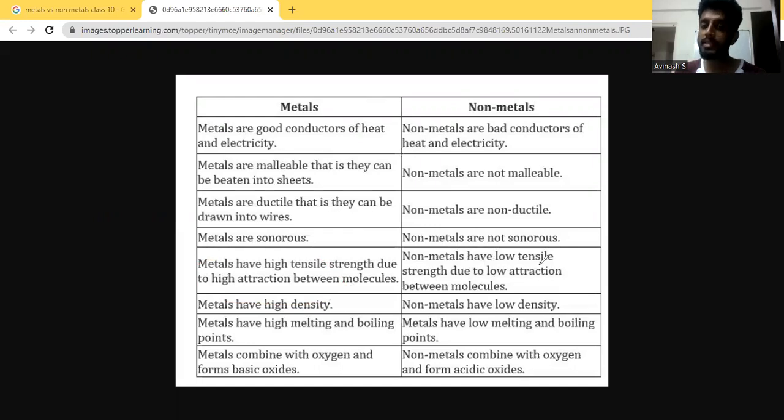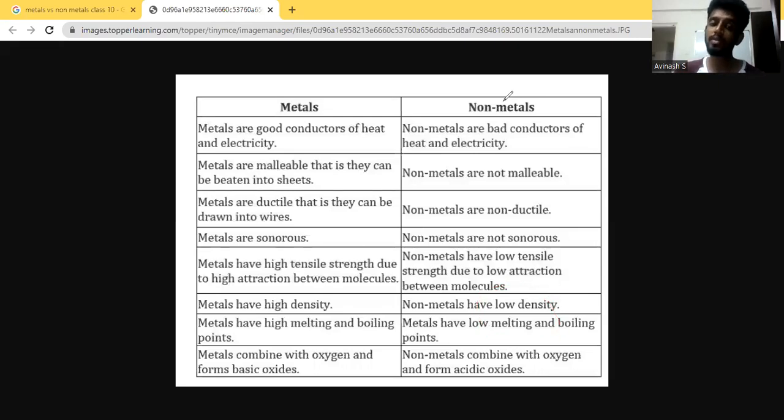And also non-metals have low tensile strength, which means they can be kind of easily stretched as compared to metals. That is also because the atoms are not so bonded when it comes to non-metals. Metals have high density, which means there is a lot of atoms and molecules within a particular space. And non-metals have low density for the same reason. And metals have high melting and boiling point.